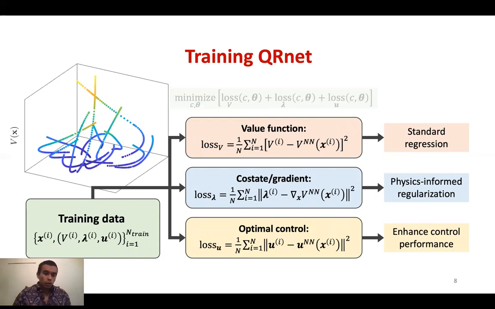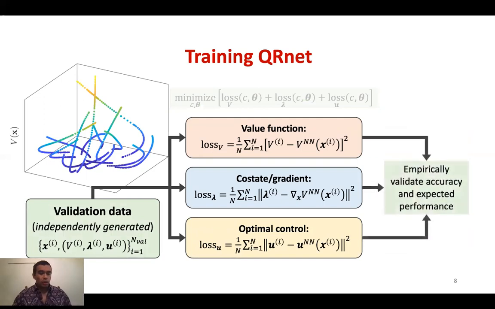Finally, once training is over, we can validate the network with an independently generated data set. This gives us an empirical measure of how well the model performs on this unseen data. And this is a nice feature of this causality-free method. Okay, so we've seen how to generate data, we've looked at our model structure, and now we know how to train the network. Let's see how it does.